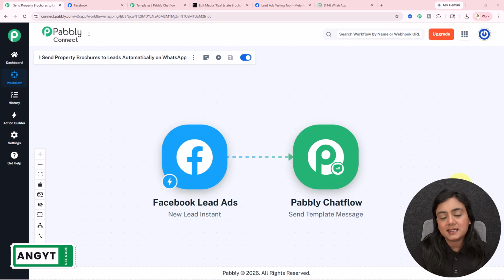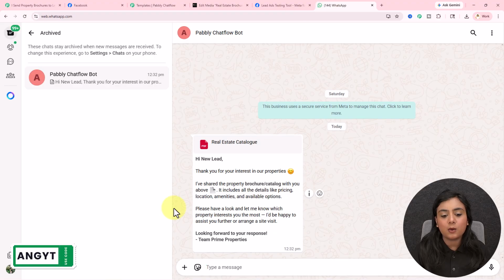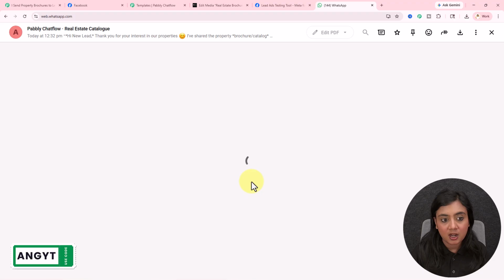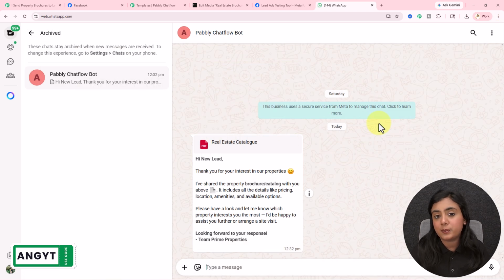I want that as soon as a new lead is generated using Facebook lead ads, towards the lead, I want to send a WhatsApp message with the attached real estate project brochure. So this is the brochure that I want to share, so that the lead will come to know in detail about the project that I am releasing, and if the lead is interested, the lead can be converted into my paid customer. So this is how I want the system to work.